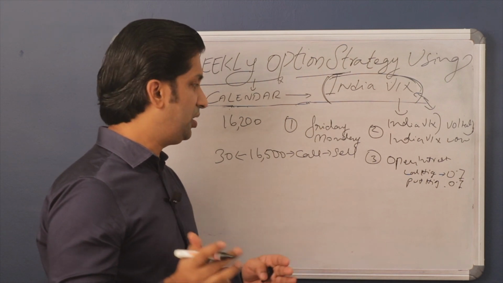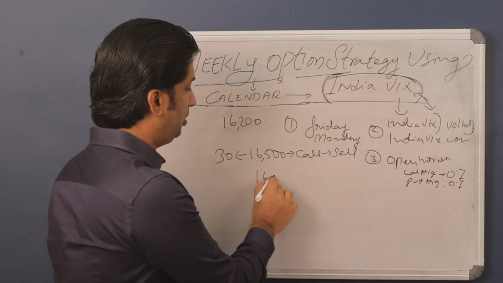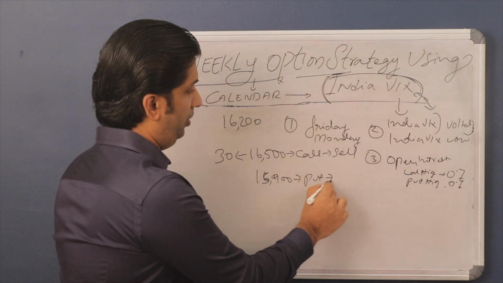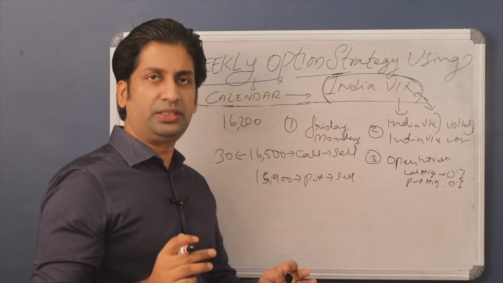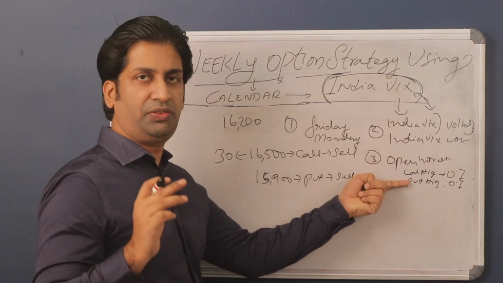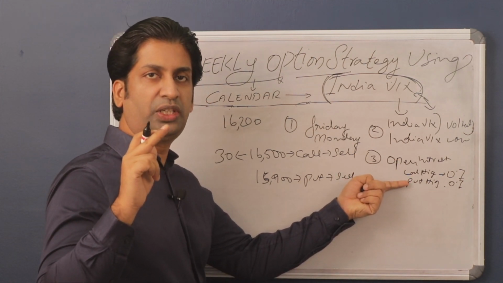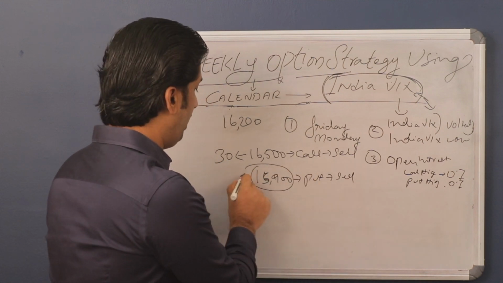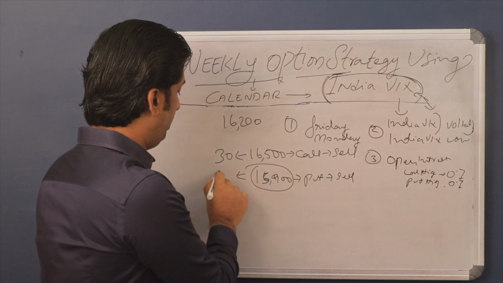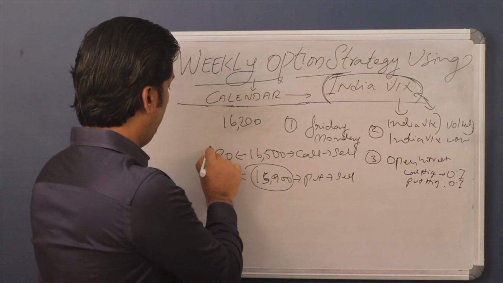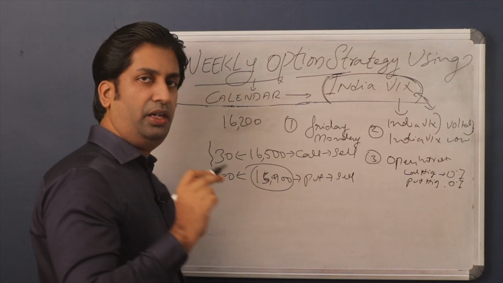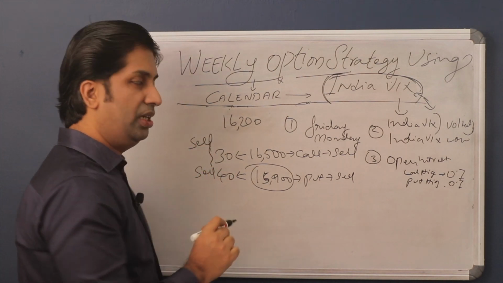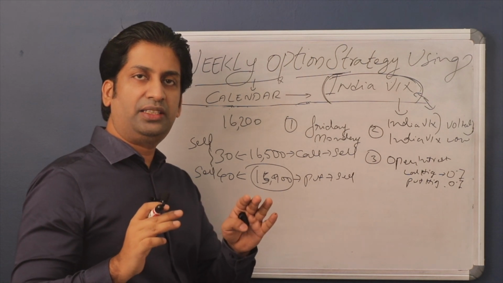And on the put side, let's assume 15,900 has the highest open interest, and the price of the put is, let's assume, 40. This is just an example. Before selecting the strategy, you should look into the open interest first. On the call side and put side, first you have to sell both, which means you have to select this week's expiry.